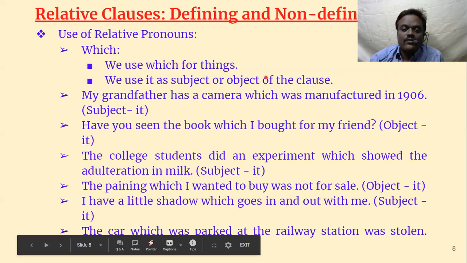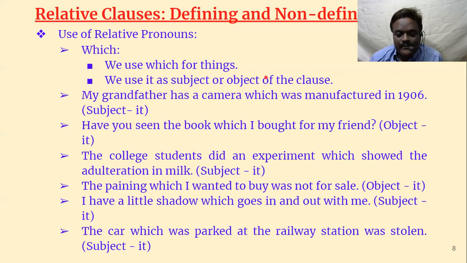I have a little shadow which goes in and out with me. I have a little shadow. It goes in and out, so it is in subject position. The car which was parked at the railway station was stolen. So car again. You can observe: the car was stolen is the main clause. Which was parked at the railway station means the car was parked at the railway station. It is in subject position. So you should be able to understand subject, verb, object, and main clause, subordinate clause, and then these relative clauses can be understood very easily.